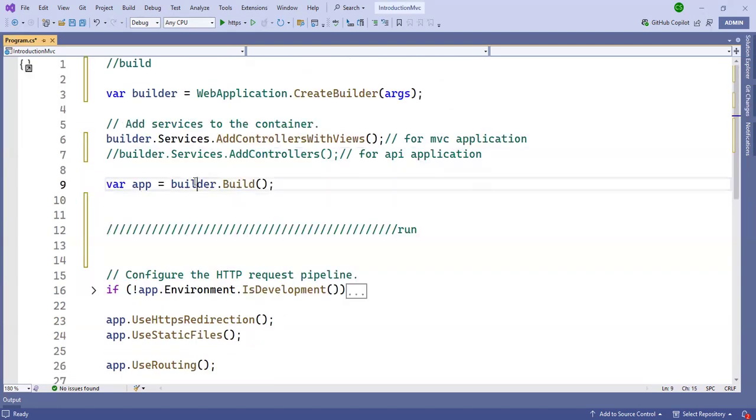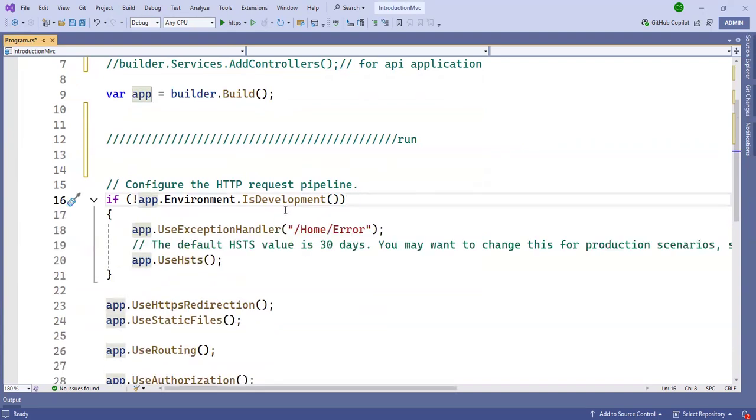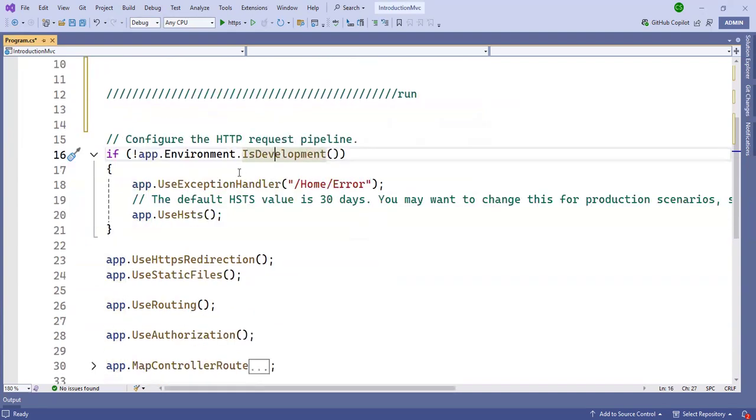After that, builder.Build. This line will build the application. After that, what is the use of this line? This line is used when we have multiple environments: development environment, production environment, QA environment, UAT environment.